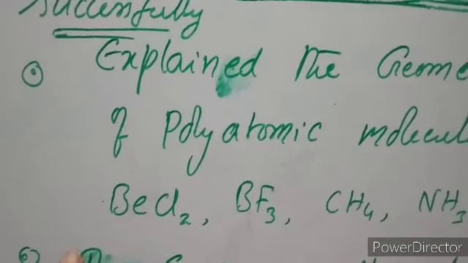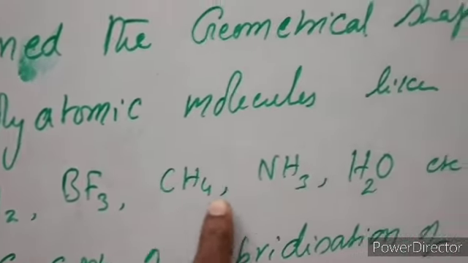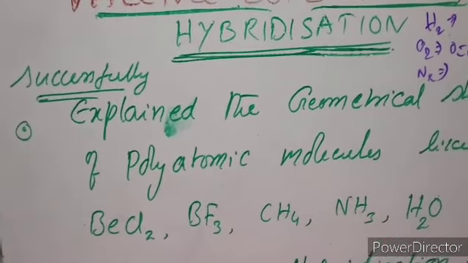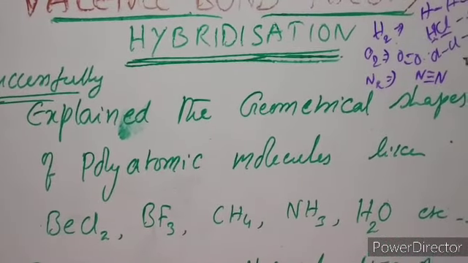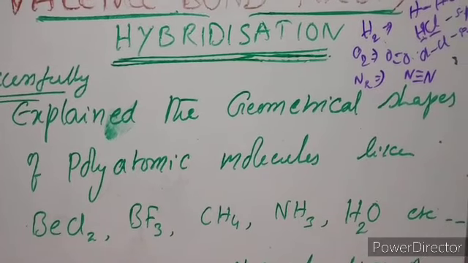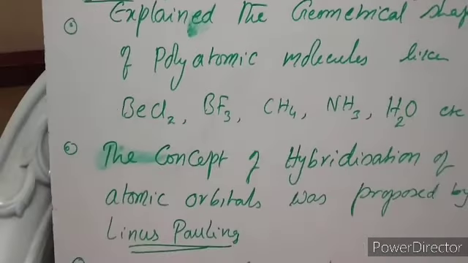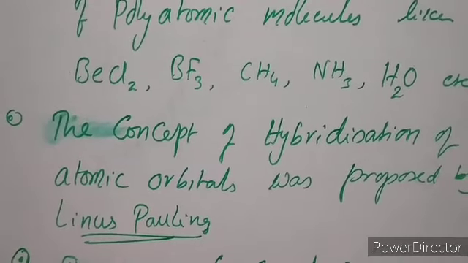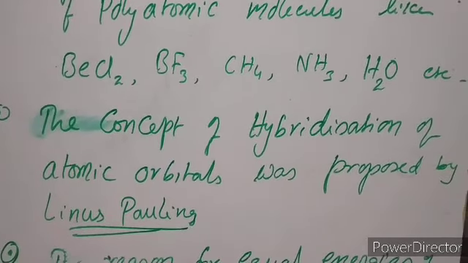Those are BeCl2, BF3, CH4, NH3, H2O, etc. It successfully explained the shapes and bond angles in all these polyatomic molecules. Actually, the concept of hybridization was given by Linus Pauling.